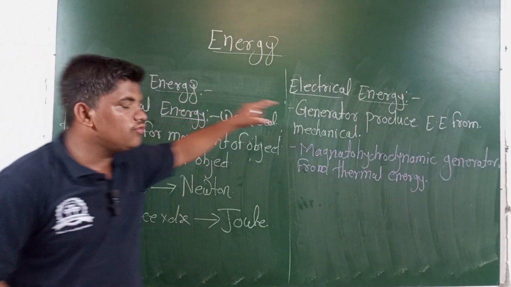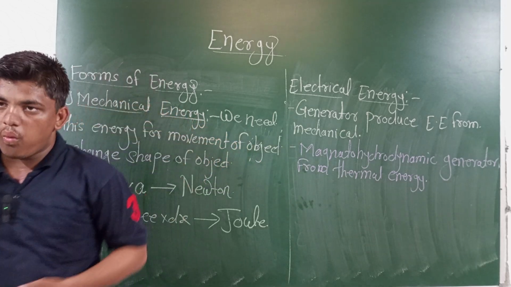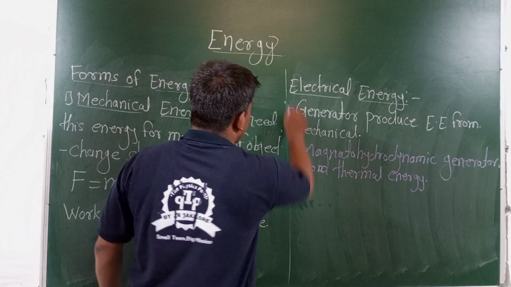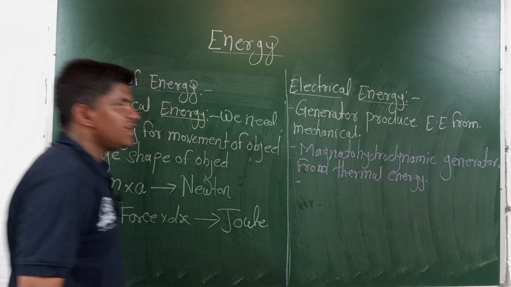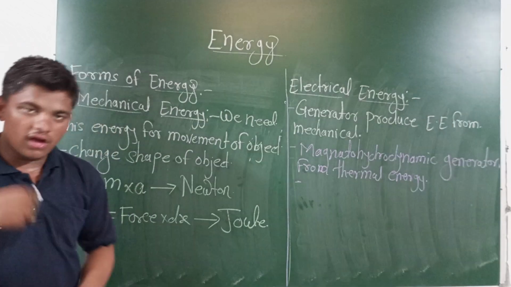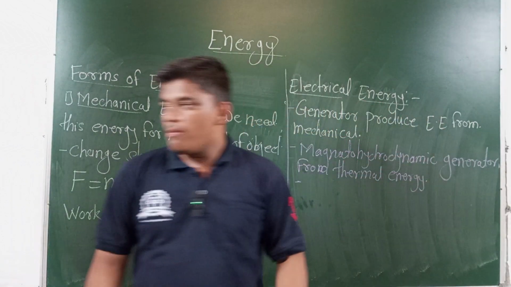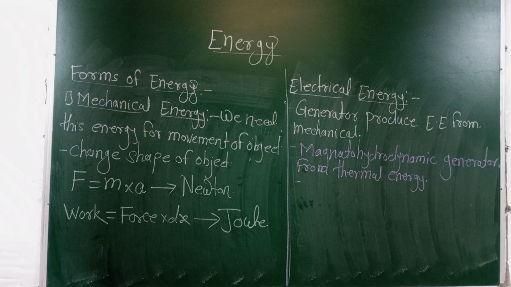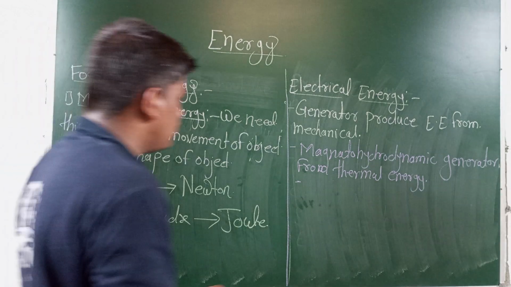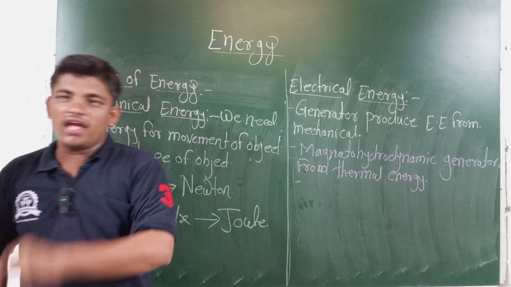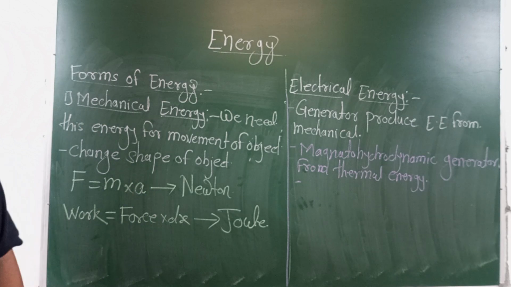It is the most usable form of energy in the world. And also, there are fuel cells. Fuel cells also create electrical energy from chemical energy.